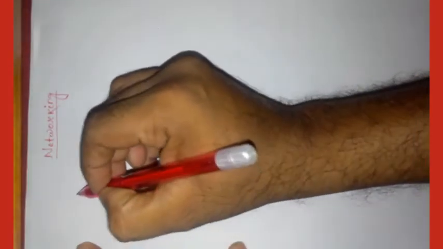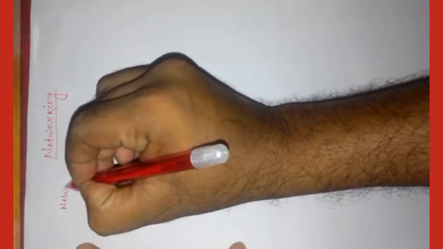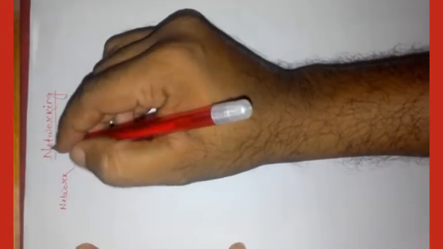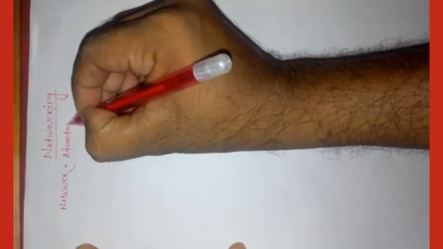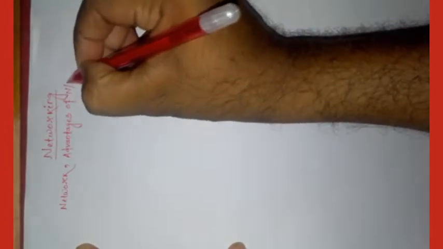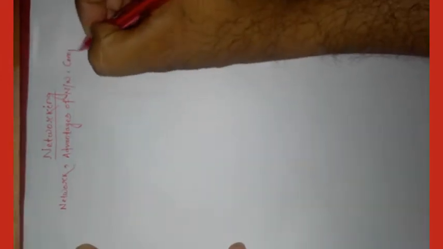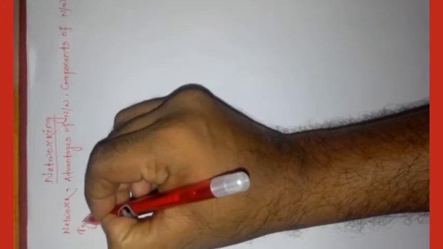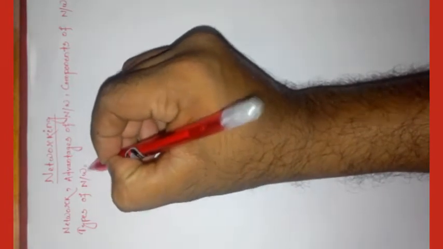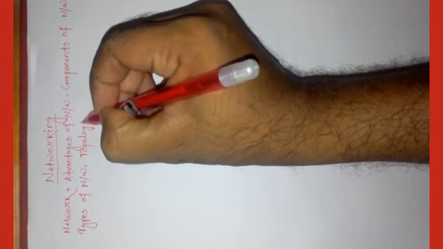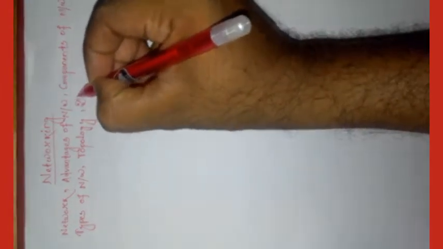This chapter will cover what is network, then advantages of network, then components of network, then types of network, then topology, and at last disadvantages.